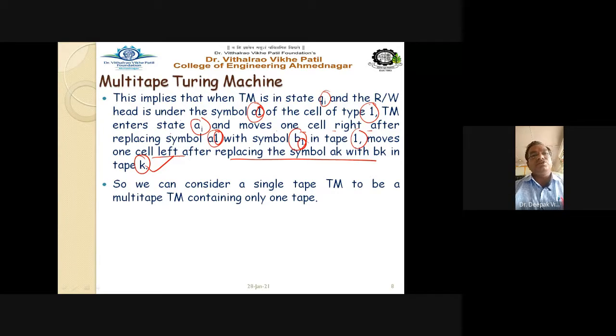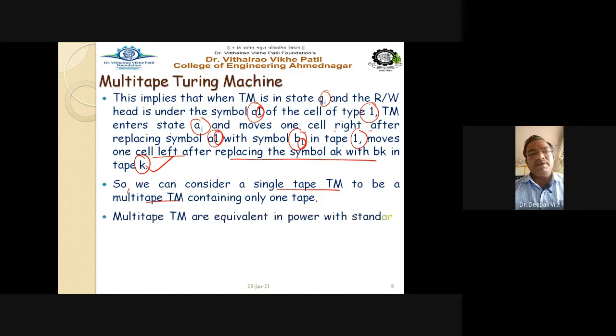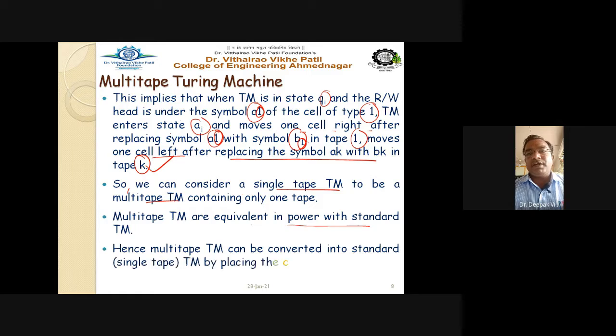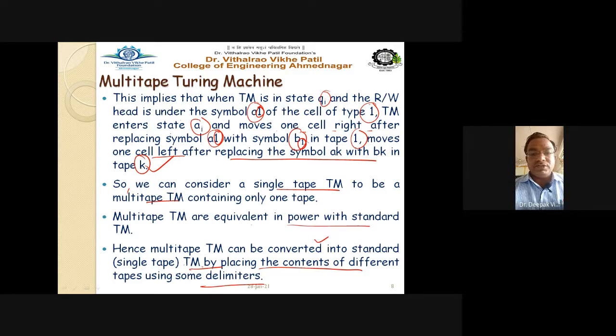Remember this point. We can consider a single tape TM to be a multi-tape TM containing only one tape. Multi-tape TMs are equivalent in power with the standard Turing machine. There is no change at all if we consider the equivalency or their power. Hence, a multi-tape TM can be converted into a standard or single tape Turing machine by placing the contents of the different tapes using some delimiters. Suppose I have a single tape, so different tape inputs can be placed on the same input tape.